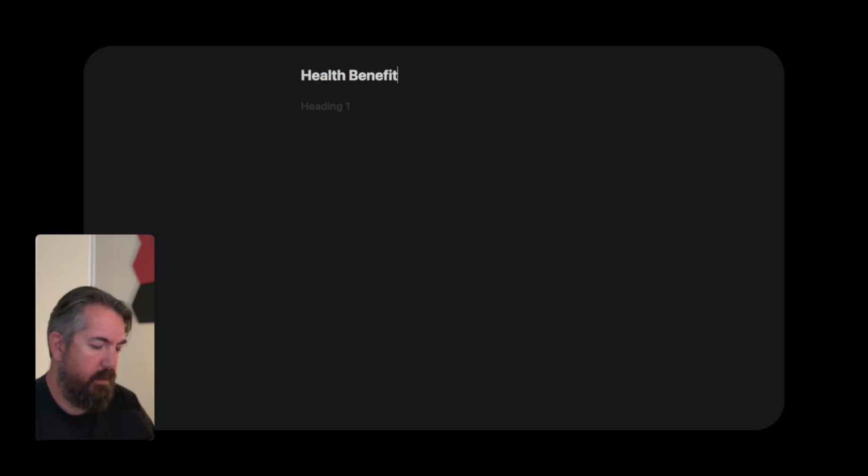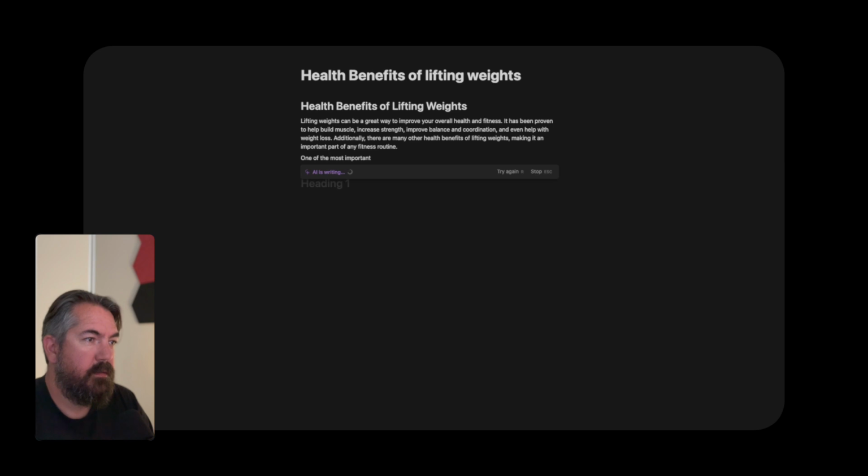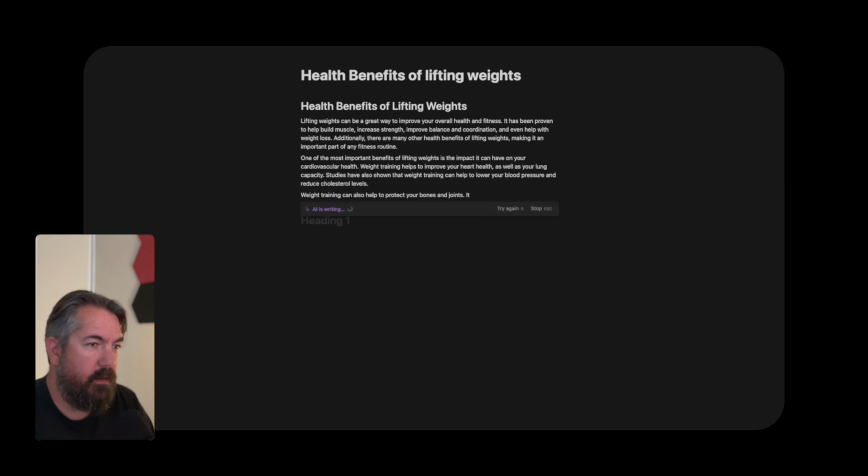Call it health benefits of lifting weights. So now I can go space and go brainstorm ideas, write a blog post, give me an outline, creative story. So let's do a blog post. Write a blog post about health benefits of lifting weights. And there we go. It's writing my blog post.